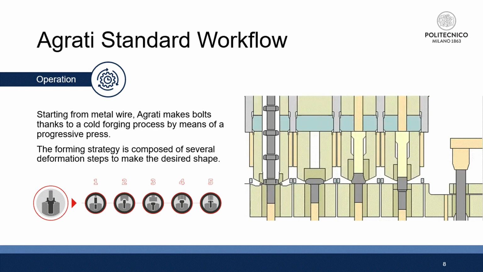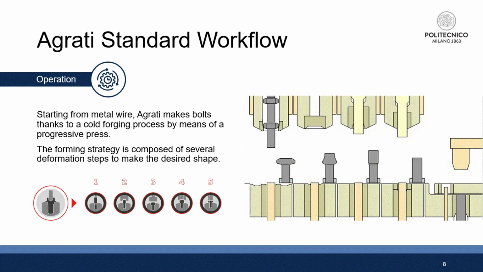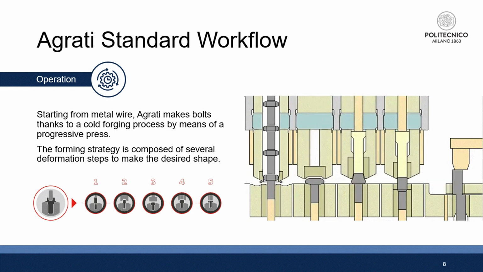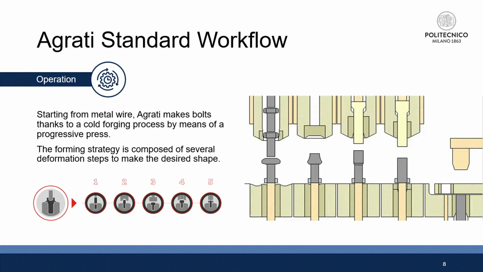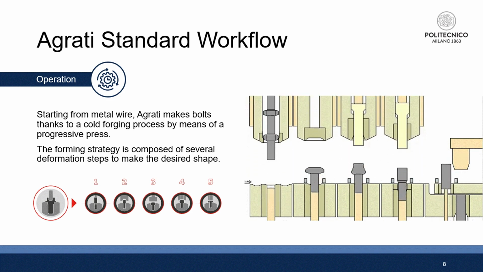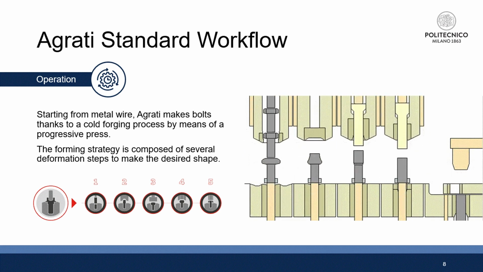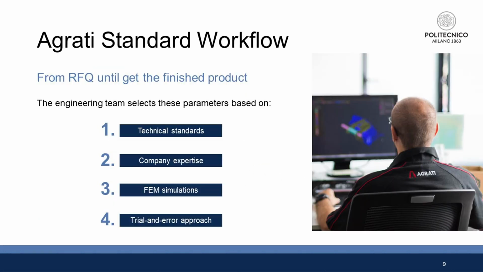Metallic materials can transform their shape in more than 10 different ways. Not only does deformation modify the wire differently, but also the same deformation strategy can lead to different results depending on the set of parameters used. The engineering team selects these parameters based on technical standards, company expertise, finite elements method simulations, and the trial and error approach.